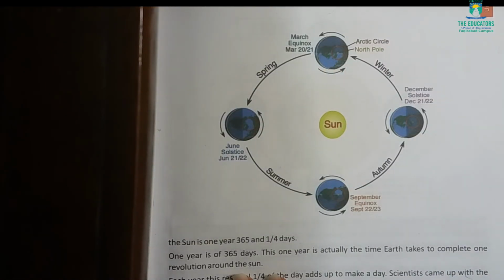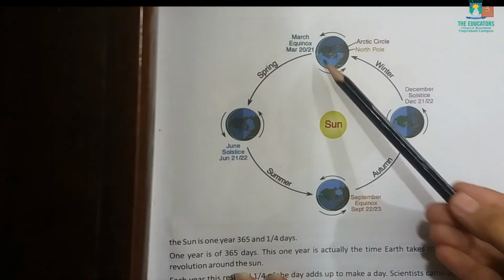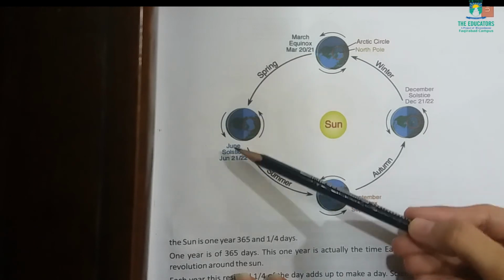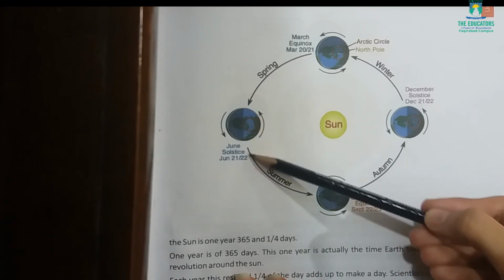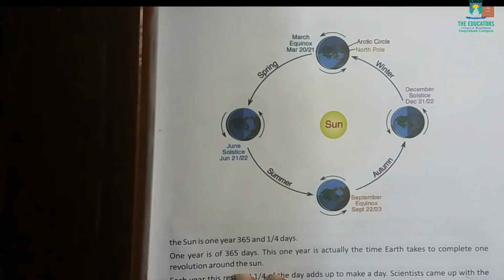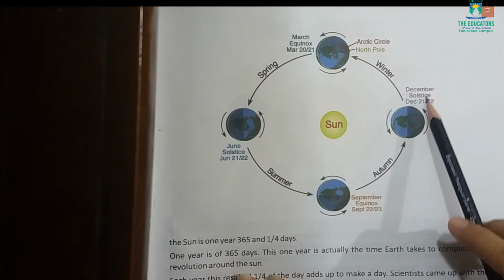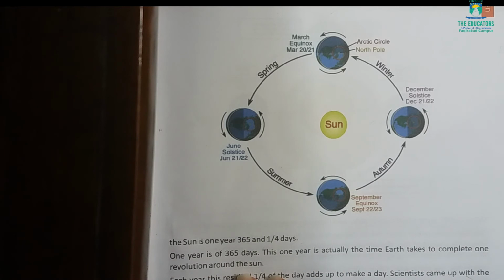Take out the previous page, page number 11. Look at this diagram. March equinox, which is spring season. Then June, summer solstice, summer season. Then September, autumnal equinox, autumn season. This is autumn. And then December, which is winter. And December solstice means winter solstice.